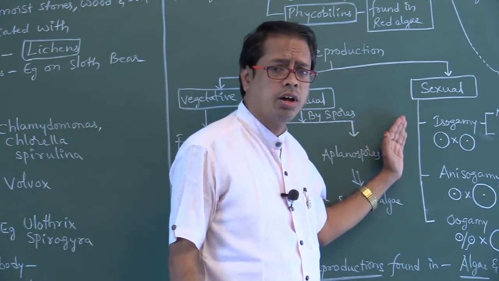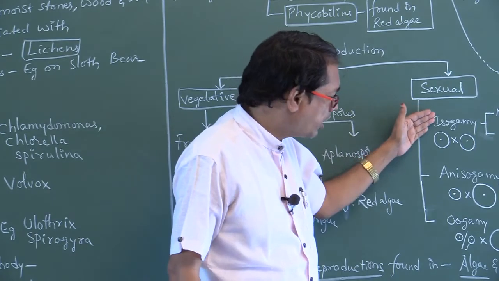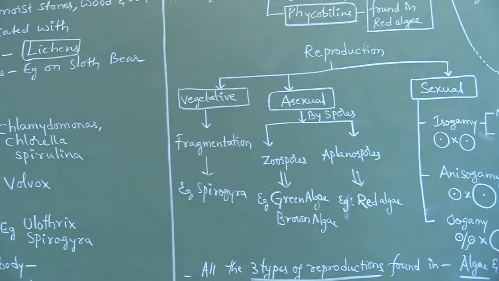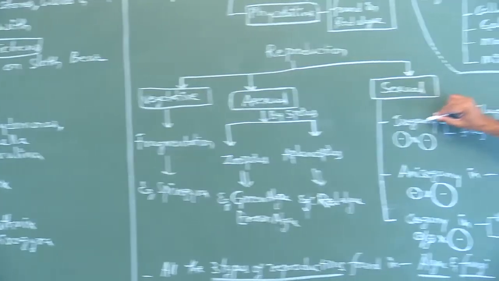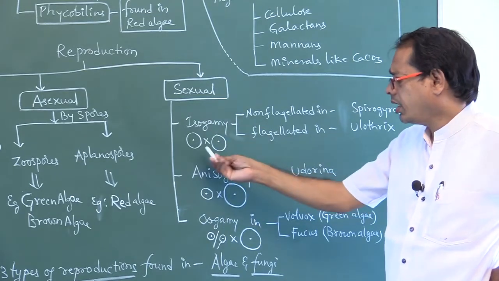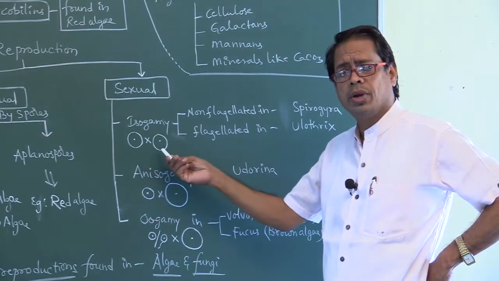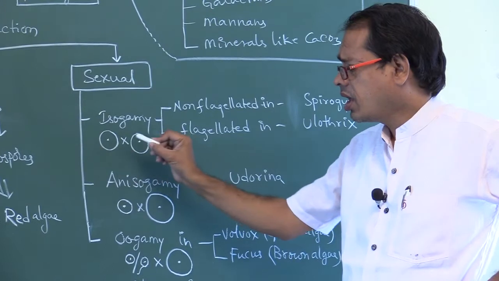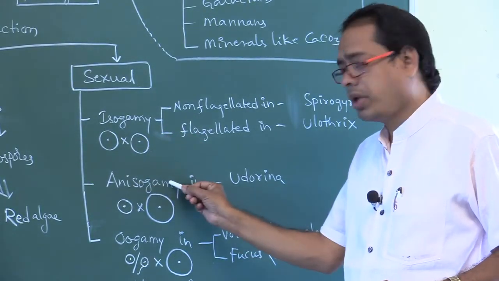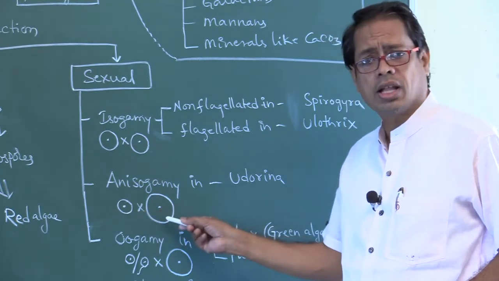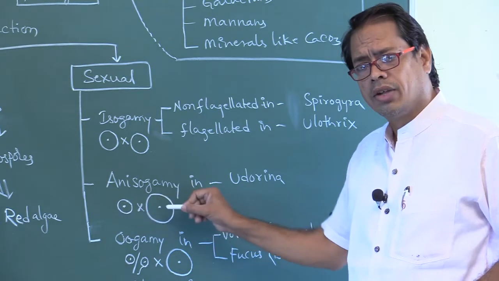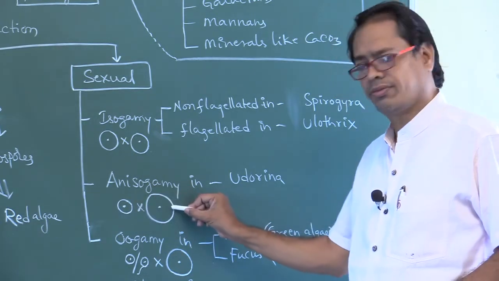Next one, sexual reproduction. Sexual reproduction is of three types: isogamy, anisogamy, oogamy. Isogamy means the two gametes are morphologically and physiologically similar. Anisogamy means the male and female gametes are morphologically and physiologically dissimilar.